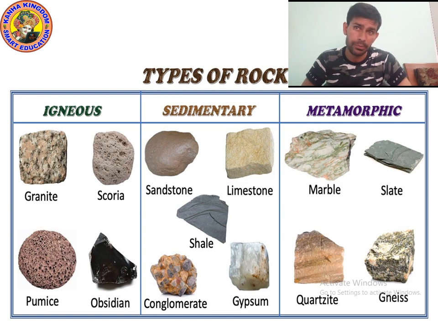Have you ever seen conglomerate? Have you ever seen gypsum? I think you might have seen. Maybe found in your school. Check out near the playground area. Okay. Metamorphic. You can see the example of metamorphic rocks: marble, slate, quartzite, gneisses.